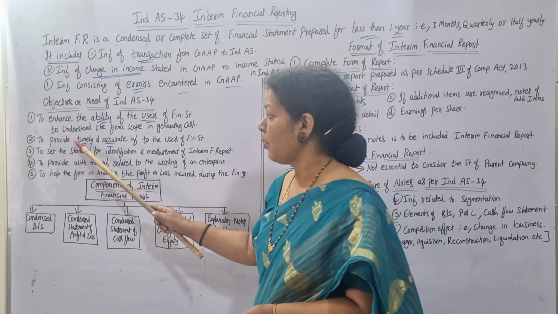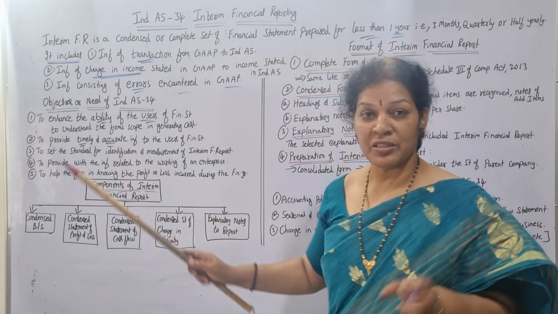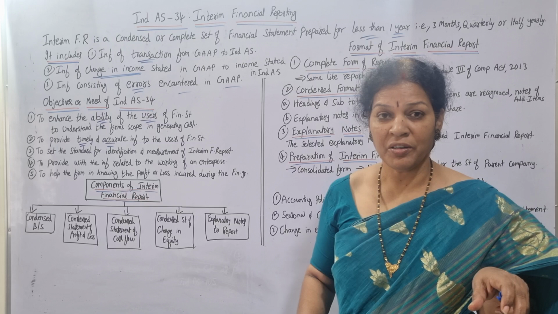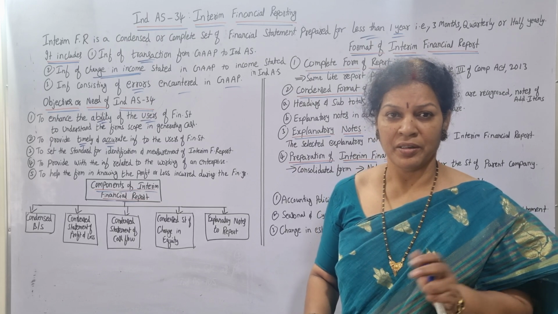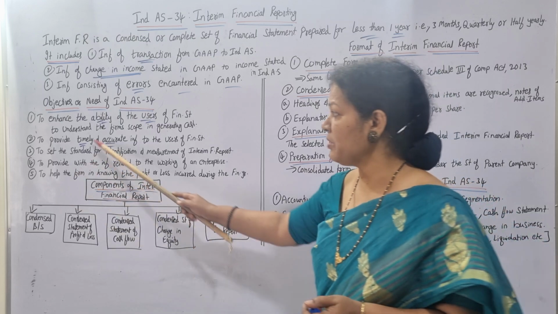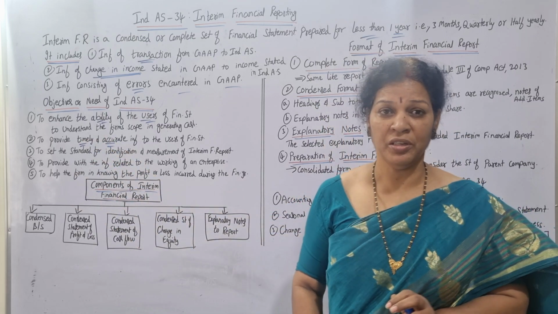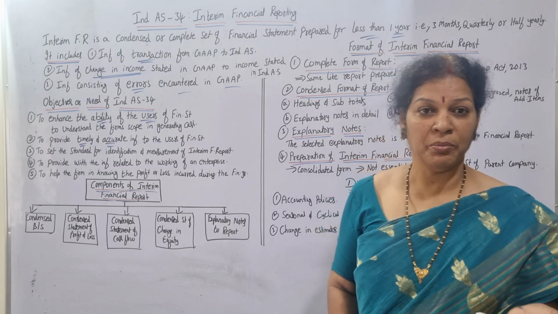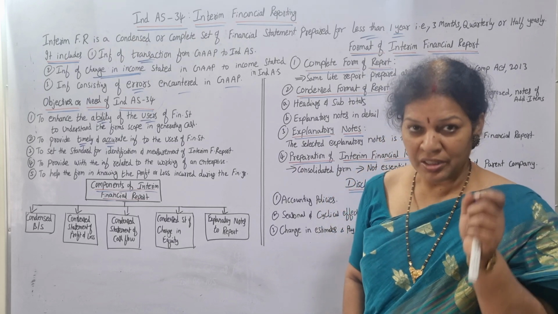Also, this is considered an objective because with interim financial reports we are not waiting for 1 year. Every 3 months we are getting reports, so timely and accurate information will be given to the organization or management members. That will be beneficial. This is the main objective.